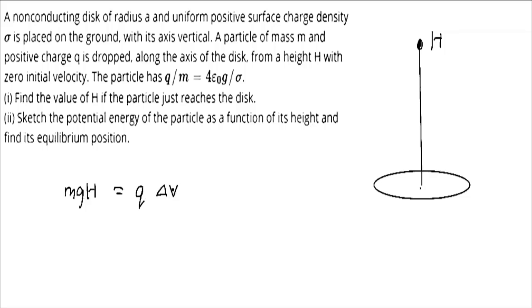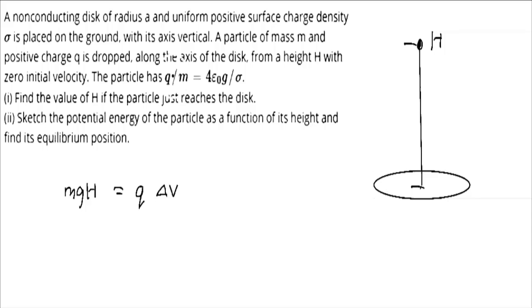Okay, now what is this delta v? Delta v here is basically the potential difference between this end and this end. Because due to the potential difference it will try not to come here, and due to the potential energy term it will try to reach this location. So basically that potential energy term would be converted into this electrical potential energy. Okay, now this is the thing. So how to calculate the change in the potential value?